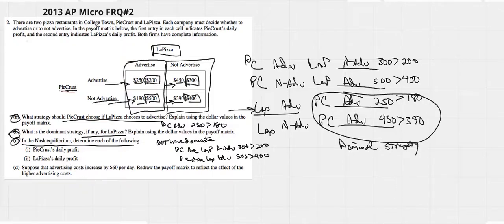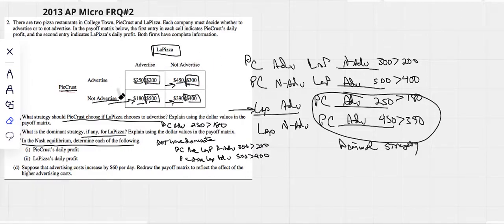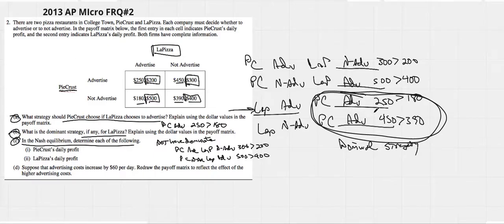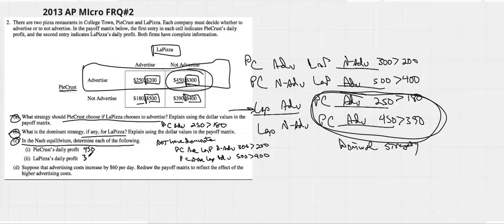So luckily, the Nash equilibrium is where, unilaterally, they would not want to change where they are. The first thing we tend to know is that if somebody has a dominant strategy, that's where we're going to go. If there is someone with a dominant strategy, there will be one Nash equilibrium. Pie Crust will always advertise. So if Pie Crust always advertises, then we know La Pizza will not advertise. We already figured that out. Pie Crust would make 450. La Pizza would make 300.